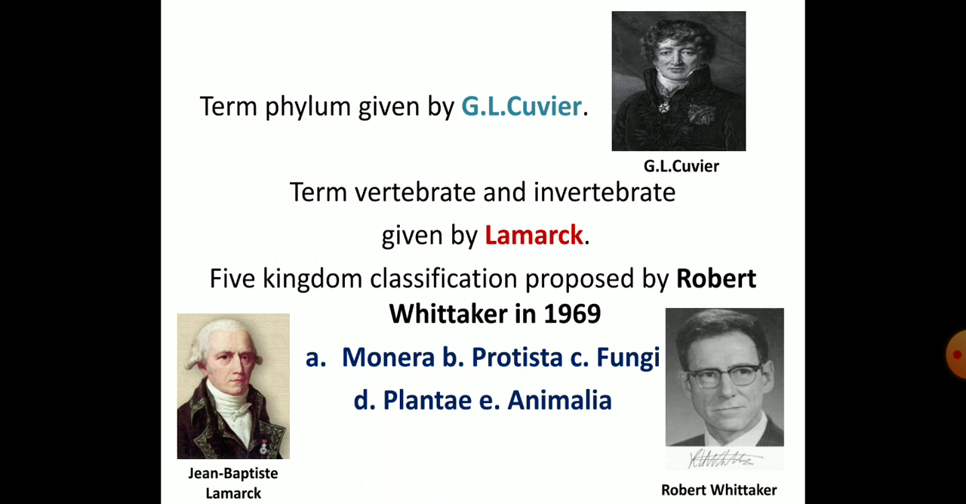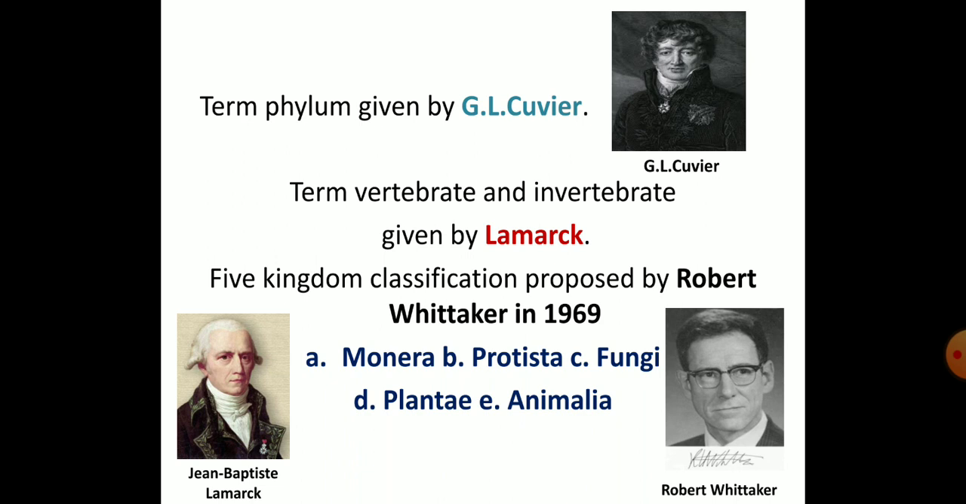And later the five kingdom classification was proposed by R.H. Whittaker, that is Robert Whittaker, in 1969. So he gave five different kingdoms: Monera, Protista, Fungi, Plantae and Animalia. Monera are unicellular organisms like bacteria. Protista are also unicellular organisms, but comparatively the chemical compositions are different. Fungi usually include mushrooms. Plantae are the larger plants, and Animalia consists of the larger animals.